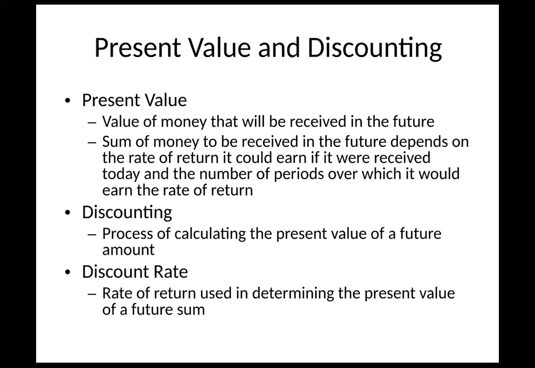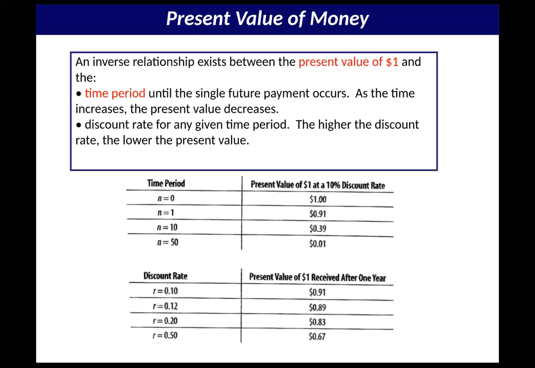Now, typically the discount rate is another way to think about the interest rate of what we're expecting. When we do present value, it's called the discount rate, but it's kind of the same thing: how much is that money sitting aside going to earn? So the discount rate and the interest rate are kind of the same thing from that perspective. When we talk about present value of money, there are some things I include that aren't necessarily in the book, or that used to be in the book, that I think are good to include, so that you have a better understanding of how this works.